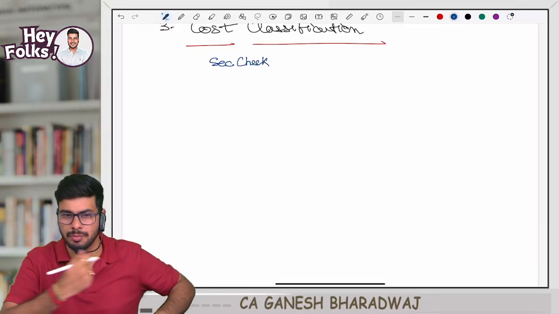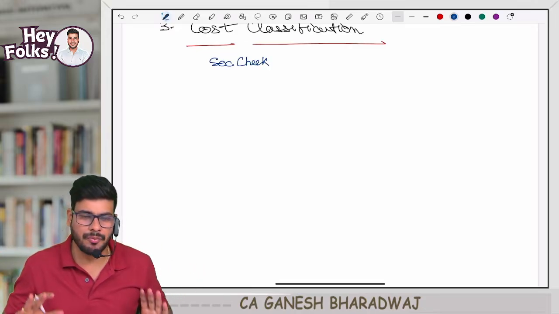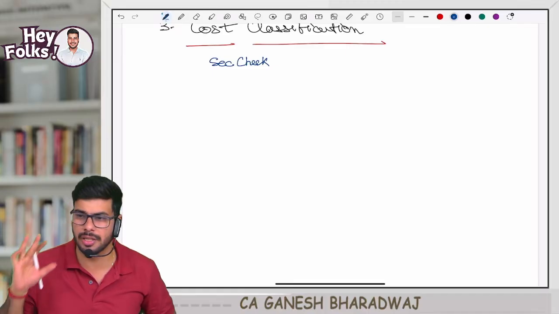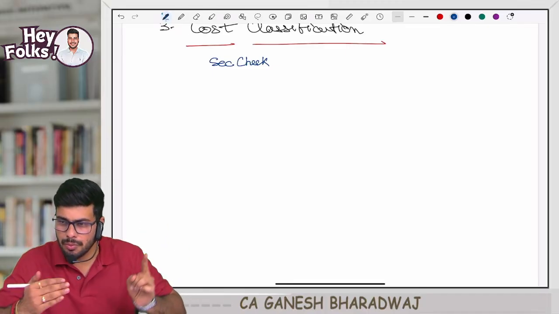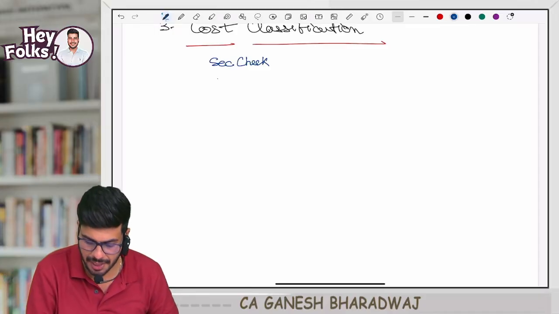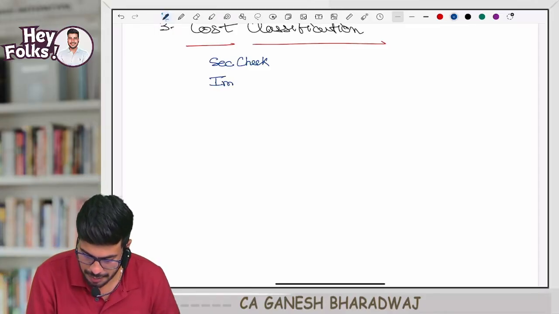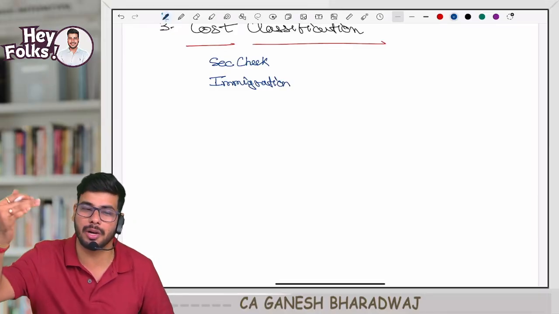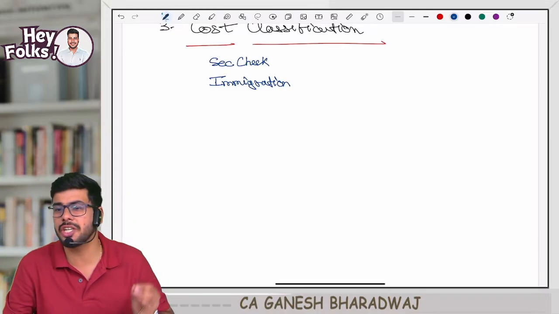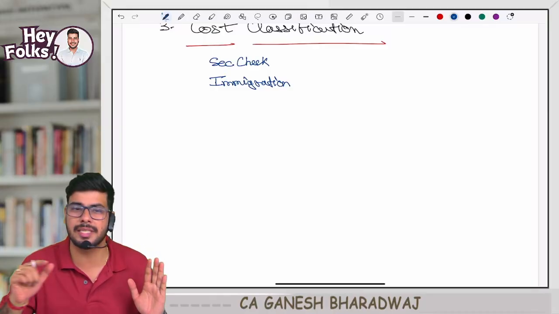Frisking, and they will check if you're having any hazardous goods. First location is security check. Once you go through the security check, after that there is a place called immigration. In immigration, this is for abroad, they will check your passport, your visa documents and all.